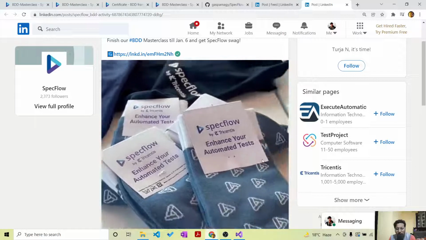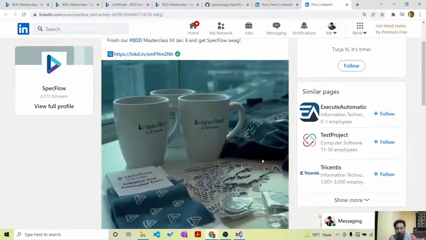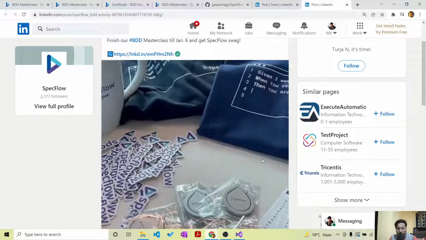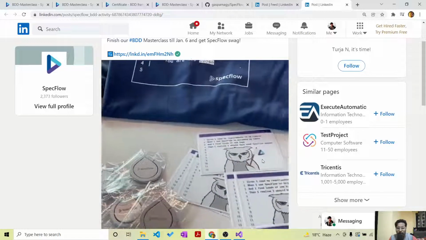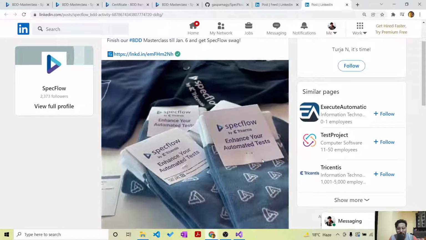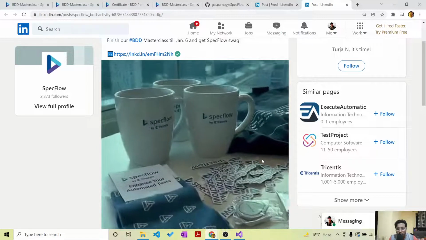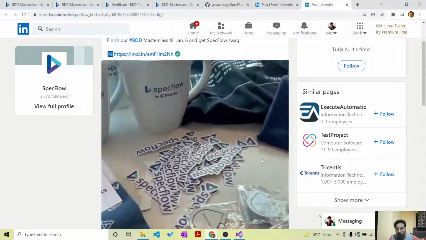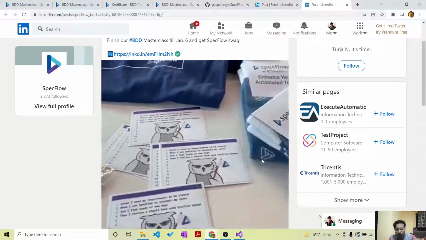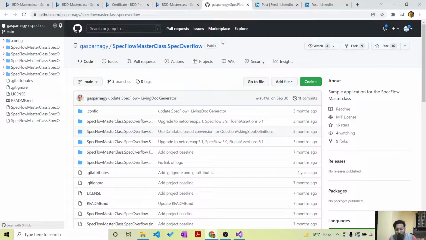But very frankly, after a long time, I have found that Tricentis, who are right now managing SpecFlow, have done really great work, and they are doing this in a sense to put more focus on and evangelize SpecFlow. They have made, for example, the code open source.